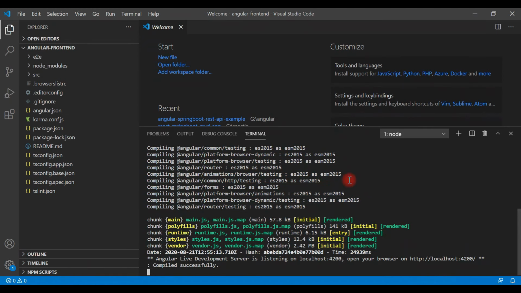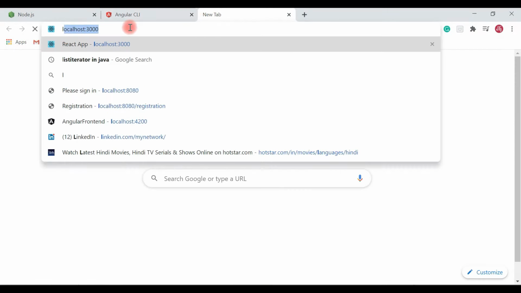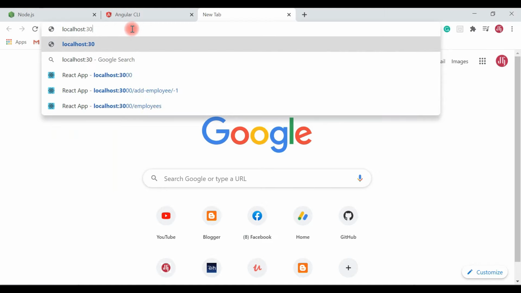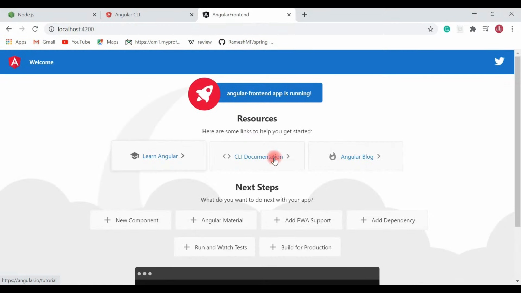Once this command completes, it says Angular live development server is listening on localhost 4200. Let's head over to the browser and use this URL to access our Angular application. In the browser, just type localhost 4200 and hit enter. Look here, by default Angular provides some HTML. Alright, now our Angular application is up and running on port 4200.